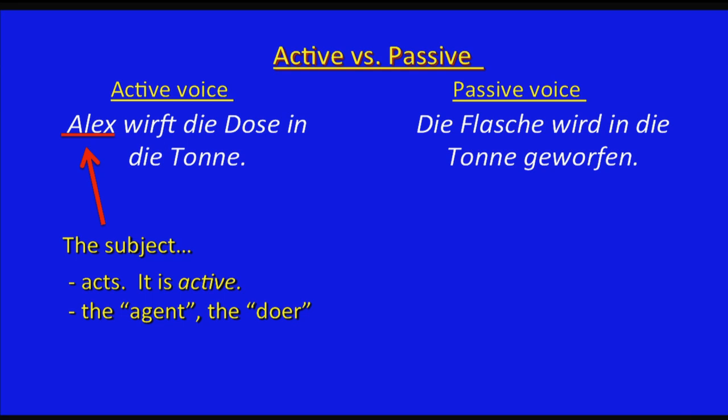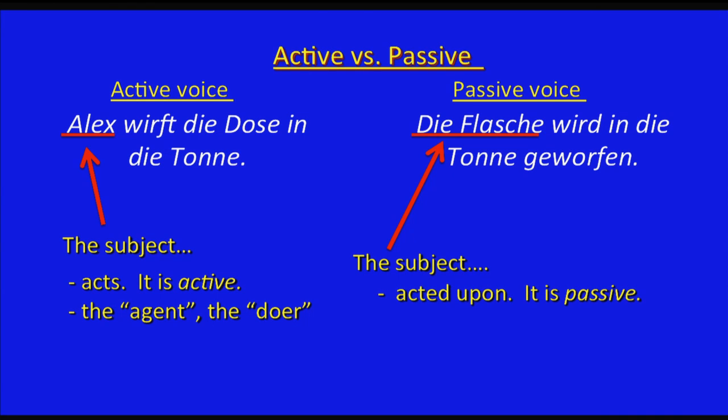Now let's look at the subject in the next sentence. Die Flasche. And we have to describe this subject. What did we say about that? It's acted upon, so it's passive. It's not doing anything. It's not an agent, okay? And? The object of the action? Right. It's the object here of the action. It's not doing anything.